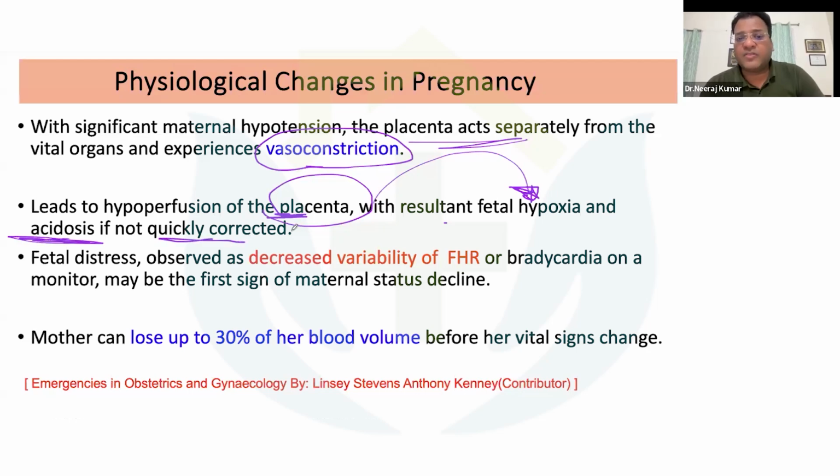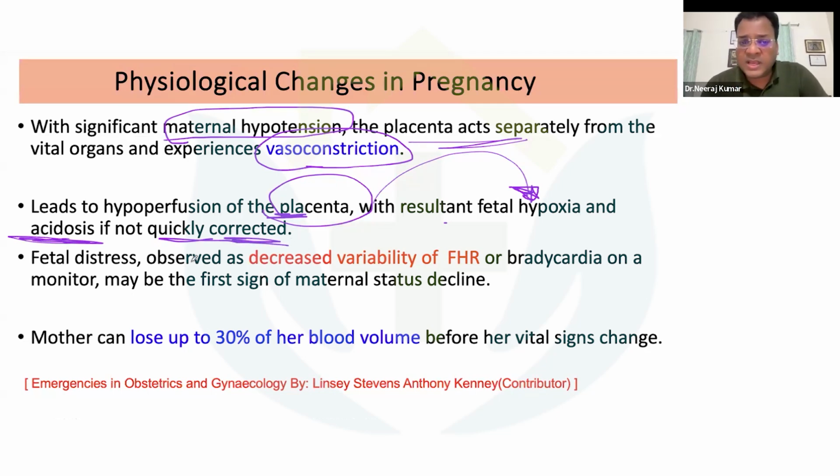If placental vasoconstriction, uteroplacental insufficiency or uteroplacental vasoconstriction is there, it can directly result in fetal hypoxia and acidosis, following a maternal hypotension. So if you are not going to manage this hypotension very, very frequently, your child, your fetus, is going to be impaired.